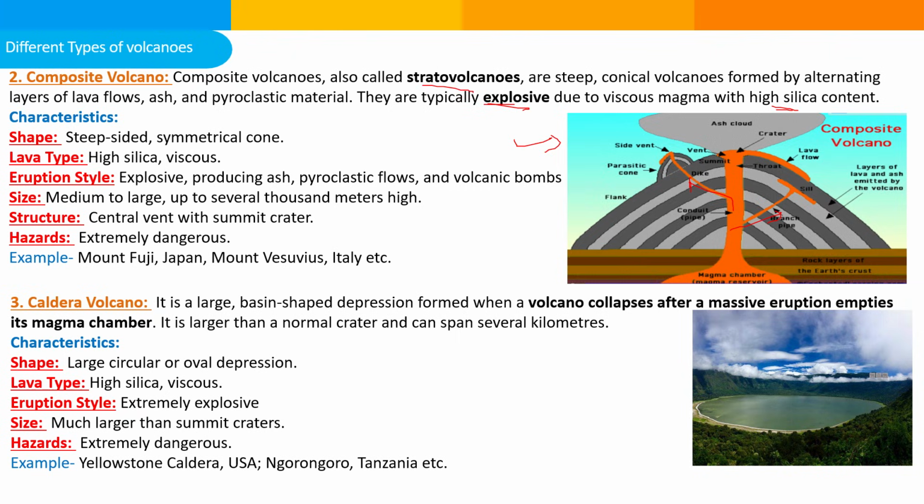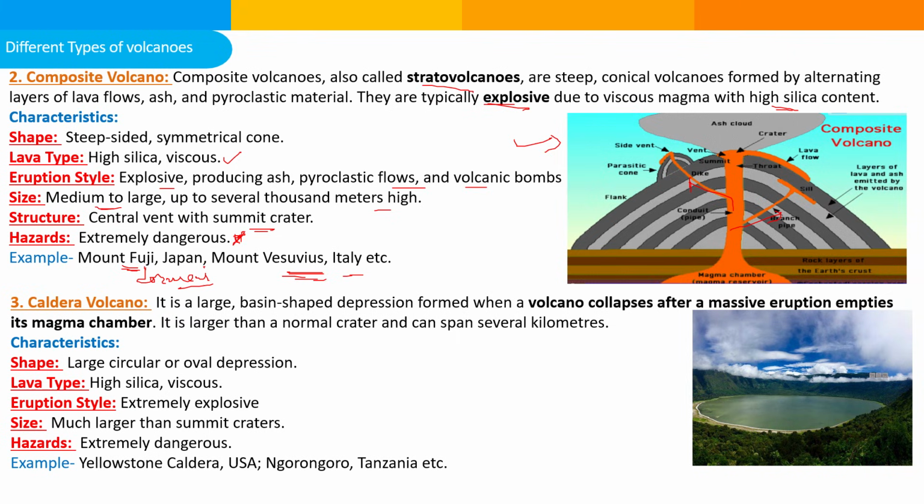So what are the characteristics? Steep sides, symmetrical cone. Lava type: high silica, viscous, high density. Eruption style: explosive, producing pyroclastic material and volcanic bombs. Size: medium to large, up to several thousand meters high. Structure: central vent with summit crater. Hazard: extremely dangerous. Example: Mount Vesuvius in Italy and Mount Fuji in Japan. Mount Fuji is, I think, a dormant volcano.